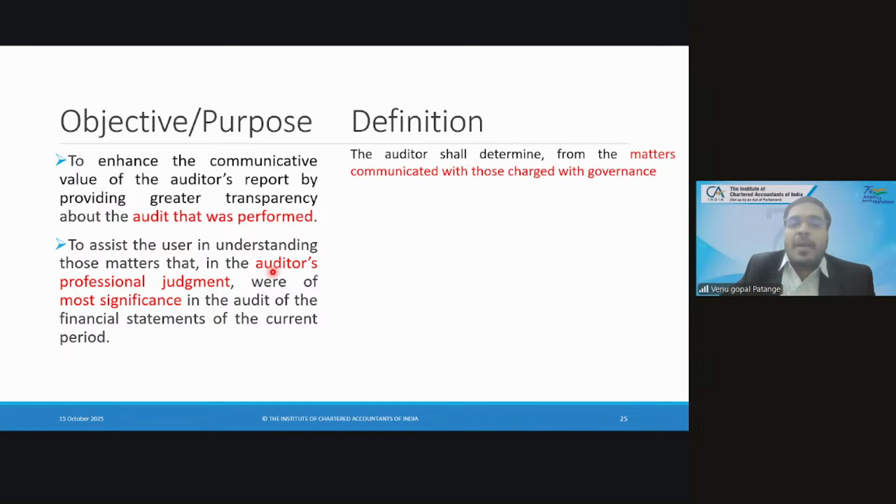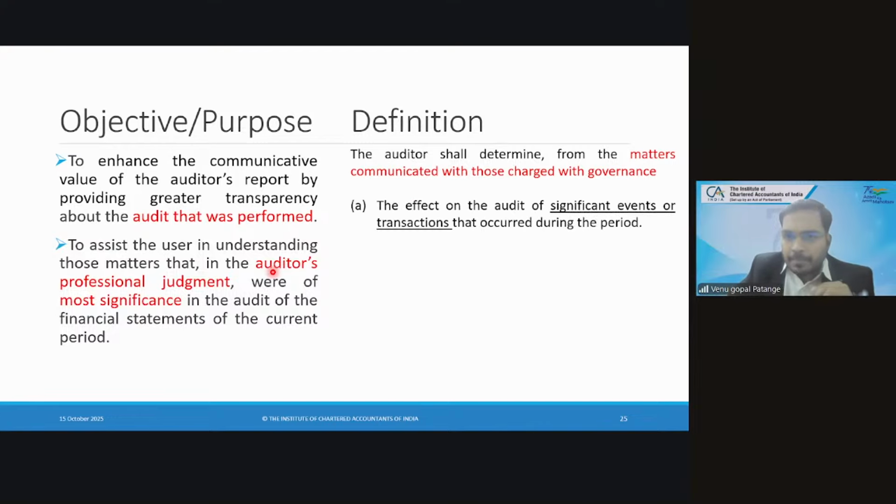So any key audit matter, before you report, should come from matters which were communicated with those charged with governance. So what are those matters which you communicate with those charged with governance? The effect on audit of significant events or transactions that occurred during the period. So what are those significant events or transactions that occurred during the period?